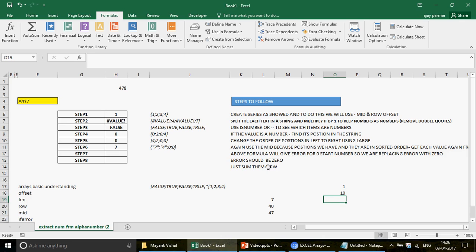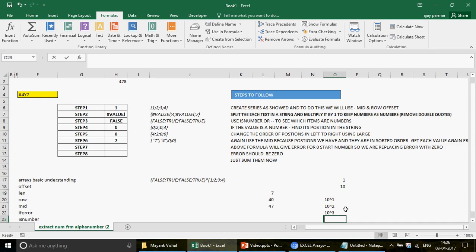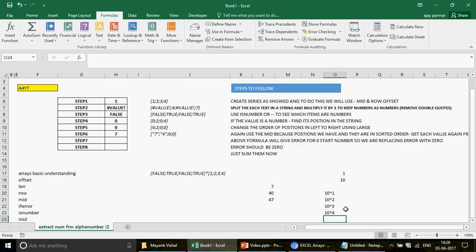So what we will do is use 10 raised to power 1, then 10 raised to power 2, then 10 raised to power 3, and then 10 raised to power 4. This is the function I'm going to use. You will have 10 raised to power 0 as well. If I just press equals and press enter, see, this is what I will get, 1. This is going to be for my ones position. Okay, before this, you will have your tens.